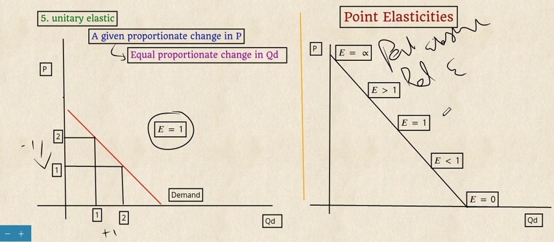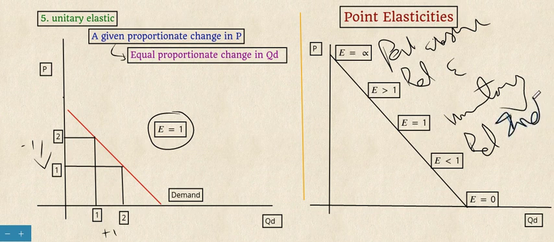And elasticity is equal to 1, that is unitary elastic. And elasticity is less than 1, that is relatively inelastic. When elasticity is equal to 0, that is perfectly inelastic.